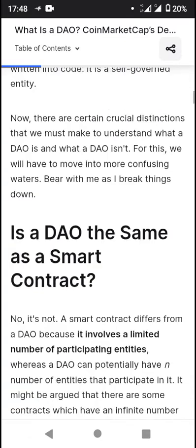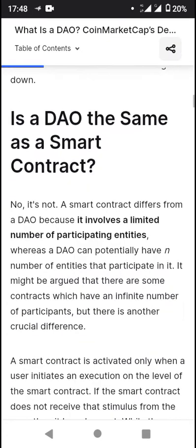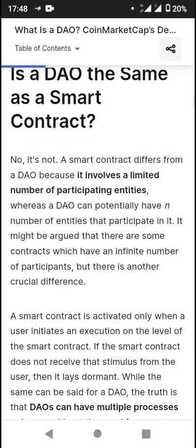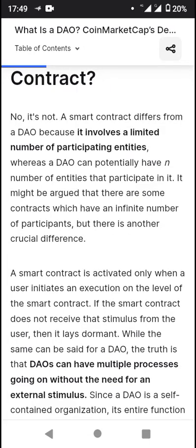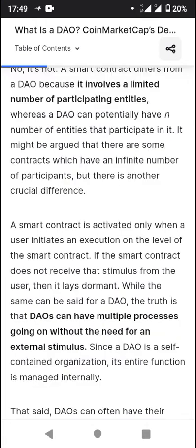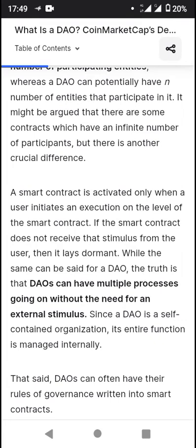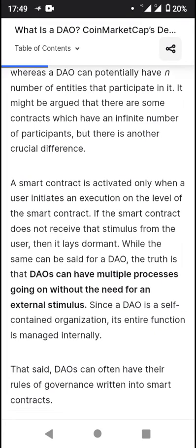So is a DAO the same as a smart contract? You want to understand that this is not the same as a smart contract. A smart contract differs from a DAO because it involves a limited number of participating entities, whereas a DAO can potentially have endless numbers of entities that participate in it. It might be argued that there are some contracts which have an infinite number of participants, but another crucial difference is that a smart contract is activated only when a user initiates an execution on the level of the smart contract.